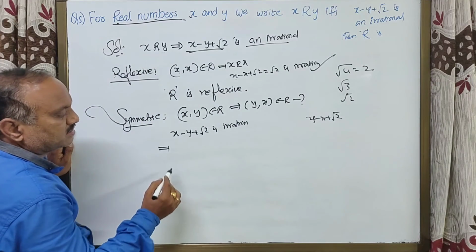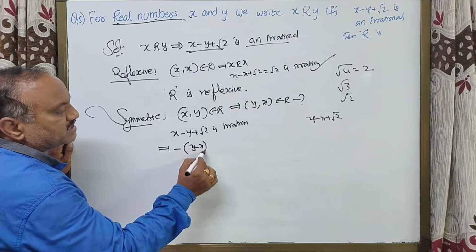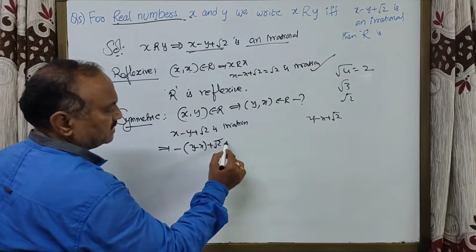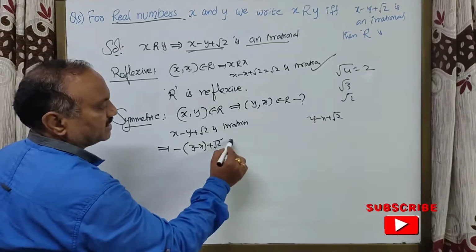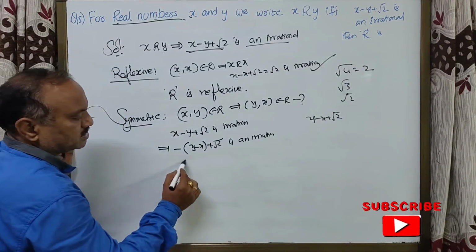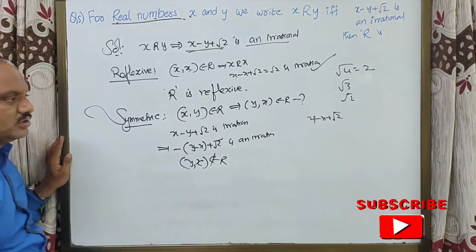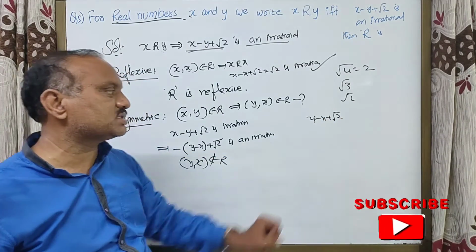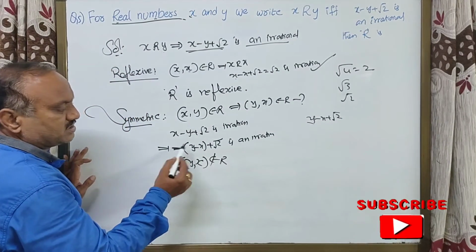From this, take minus common, y minus x plus root 2. Is it irrational? So y comma x does not belong to R. Y comma x belongs to R means it should be y minus x plus root 2.